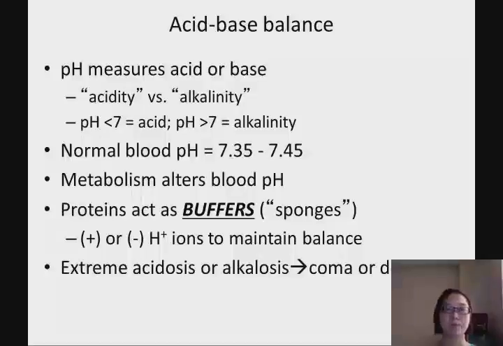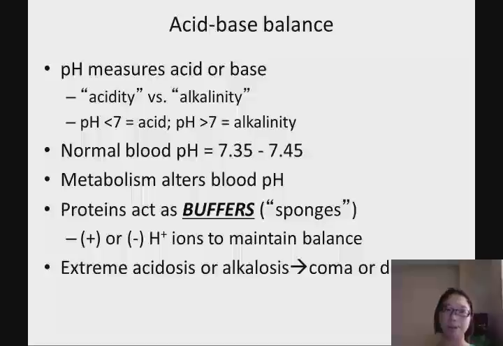The third function of protein is acid and base balance. As I mentioned before, pH measures acid and base. We can have acidity or alkalinity. A pH level lower than 7 we call acid. When the pH level is higher than 7, we call alkalinity. So we try to maintain our blood pH level between 7.35 and 7.45, because this is good for our body. We're not going to have denaturing occur in our body.